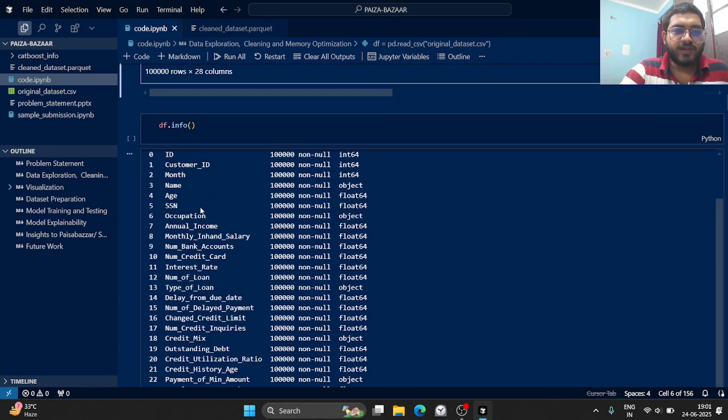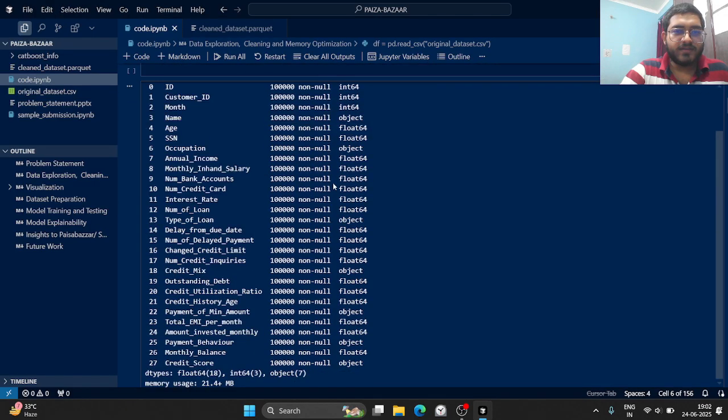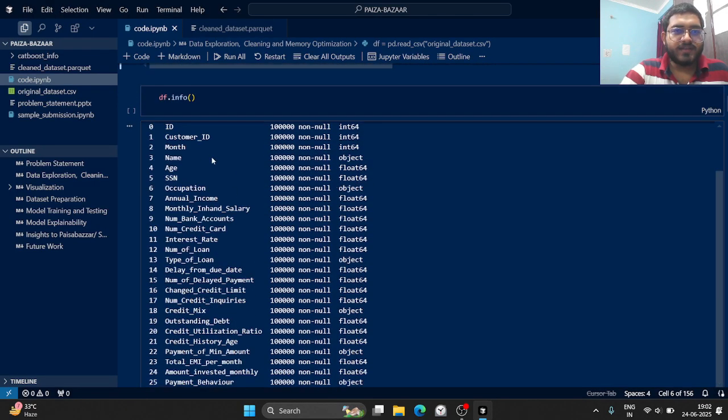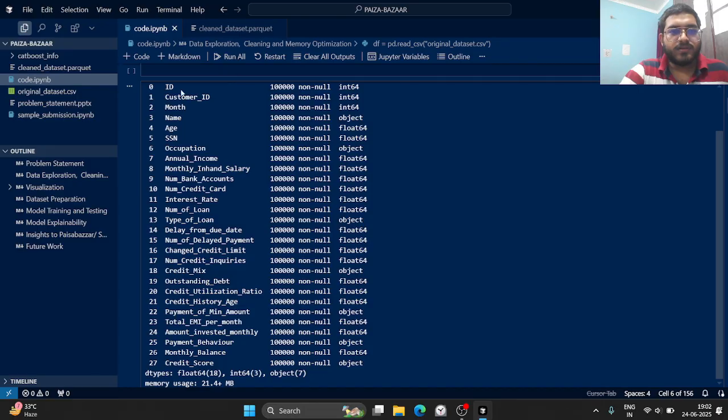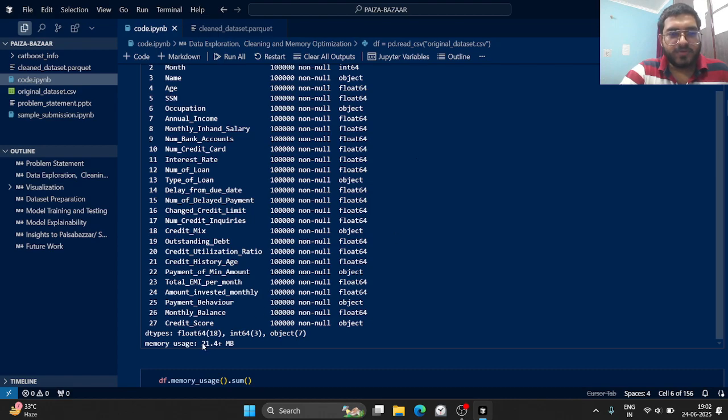Now let's quickly look at df.info. So basically it helps us to gain understanding about the columns, number of non-nulls, and their data type. And the total memory usage we can see is around 21 MBs, and we have 7 objects, int64 is 3 columns, and float64 is 18.